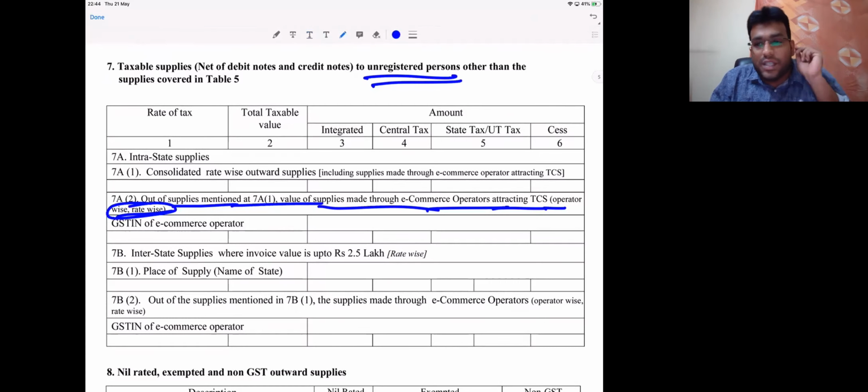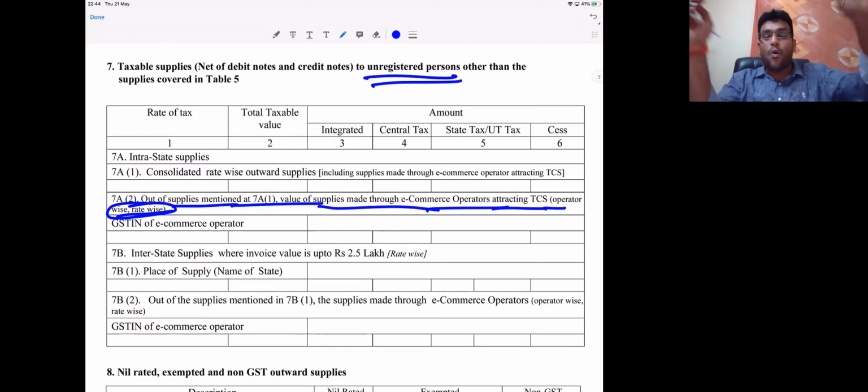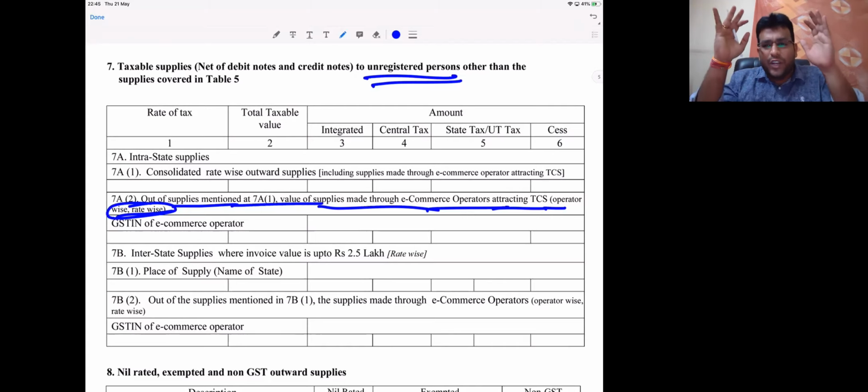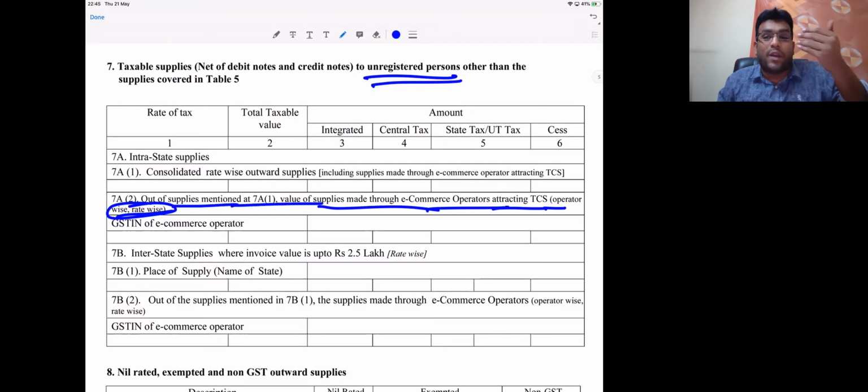Now, why I'm showing you this is only to explain that practically the government will try to match GSTR1 and GSTR8. They match. It's possible. Because whenever we file GSTR1, whatever supplies are made through e-commerce operator, we always report them separately so that they'll match with GSTR8 and confirm that figures are perfect. Please understand that very clearly. Getting clarity, everybody? This return form GSTR1 fully in detail I will talk separately when I go to the chapter called returns. But I wanted to show you that we will report so that you will get full clarity there. Let me proceed further.